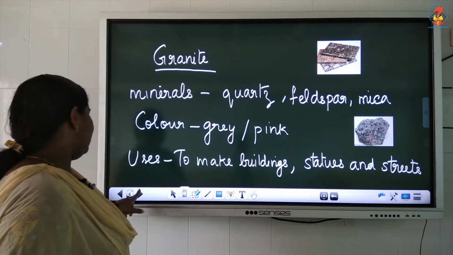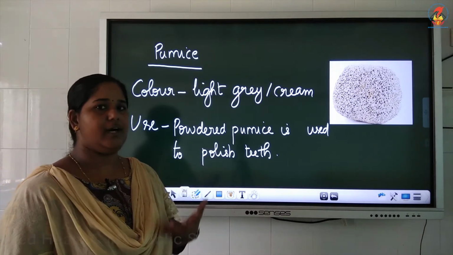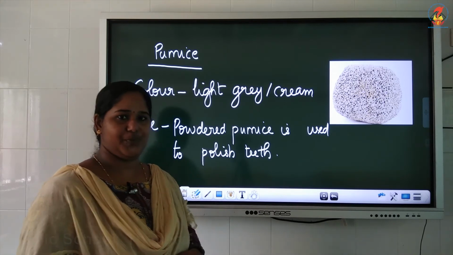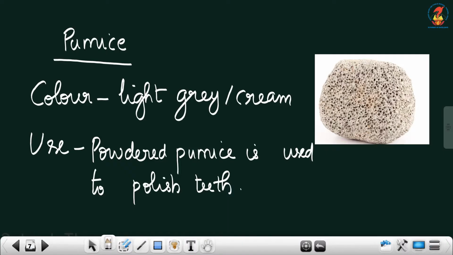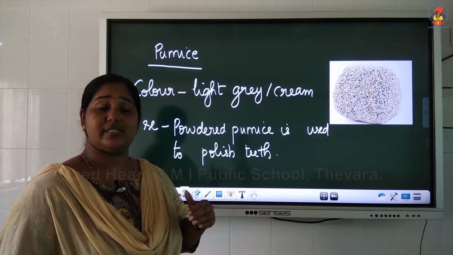Okay. The second type of igneous rock is pumice. You might have heard it somewhere. Just ask your mother what is pumice stone. She'll show you. Okay. Pumice is also a type of igneous rock which is formed by the quick cooling of lava. This may be light grey or cream colored. And when you see the picture of pumice stone, it is clear that there are some hole-like structures in the pumice stone. Those holes are formed because of the gases trapped in the lava during the first time of cooling.